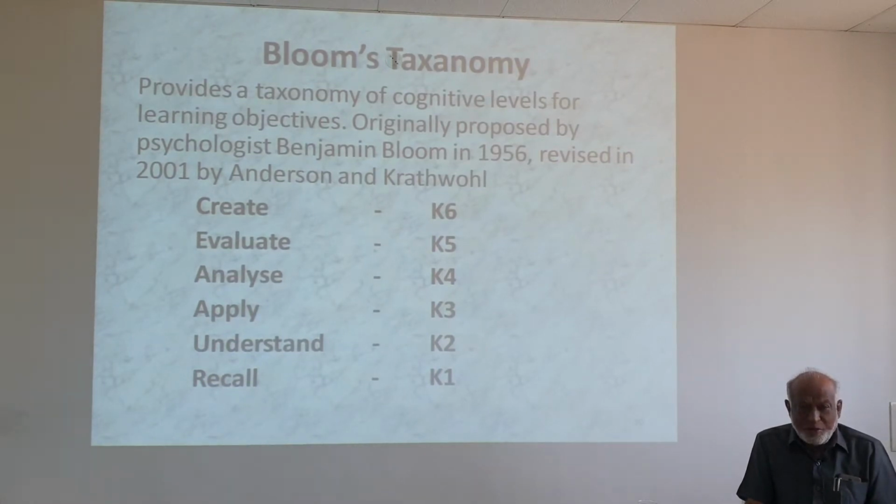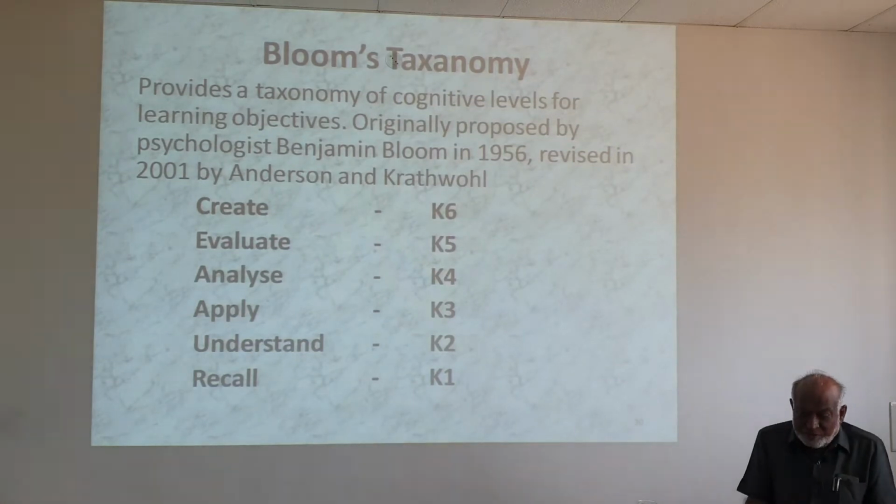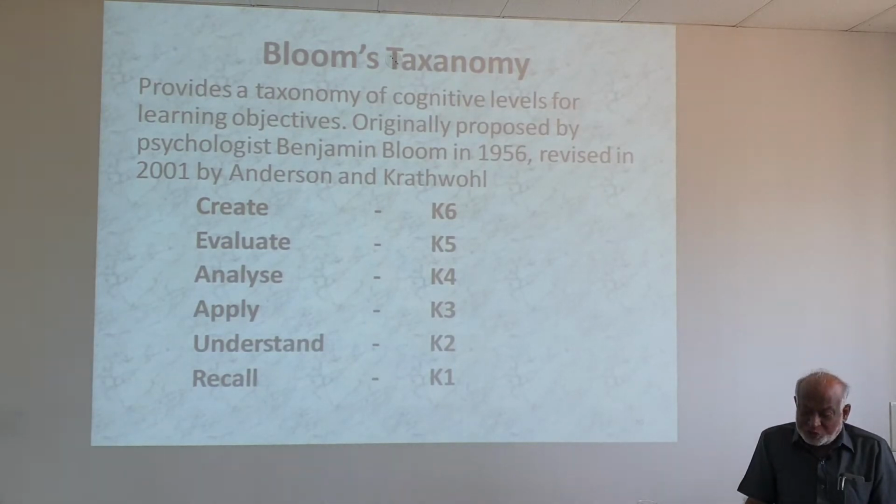It was used in biology, where taxonomy is the science of naming, designating, classifying and grouping biological organisms on the basis of shared characteristics. This was used for animals and plants. The same thing is used here in education. It provides a taxonomy of cognitive levels for learning objectives.